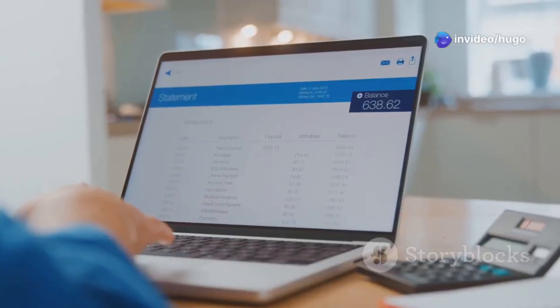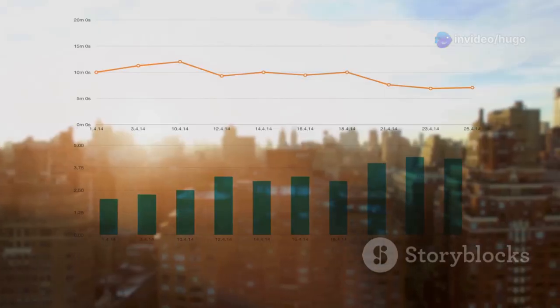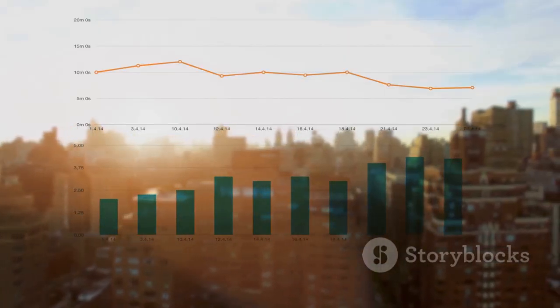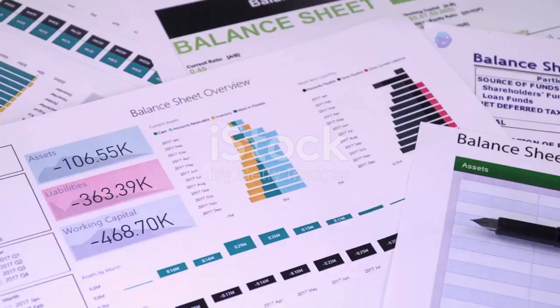The difference between revenues and expenses is the company's net income or profit. If revenues are higher than expenses, the company has a profit. If expenses are higher than revenues, the company has a loss.